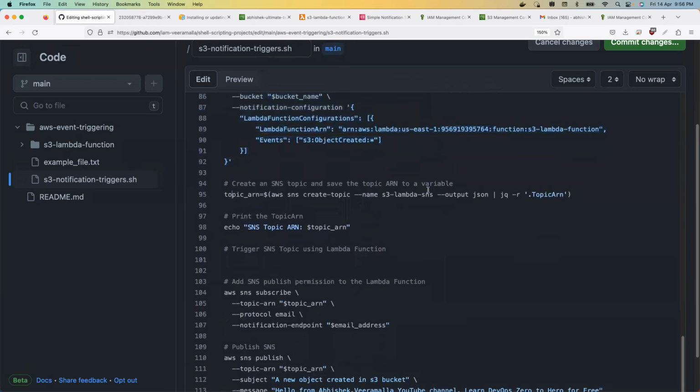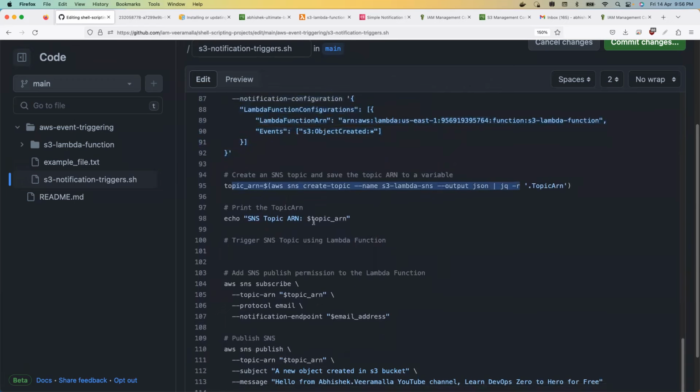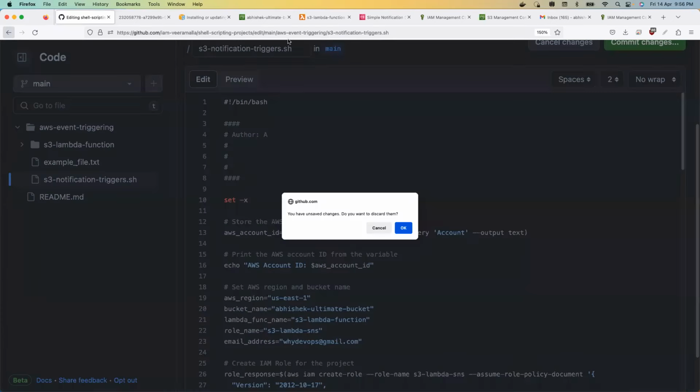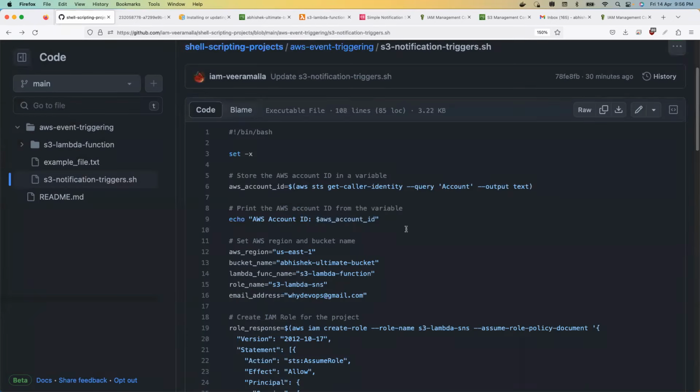After that, I've created an SNS topic. I've printed the SNS topic, and then I've added the subscription. That's it. Nothing more than that. So this is the shell script, and this is the demonstration. This is the live demo. You can try it by yourself.